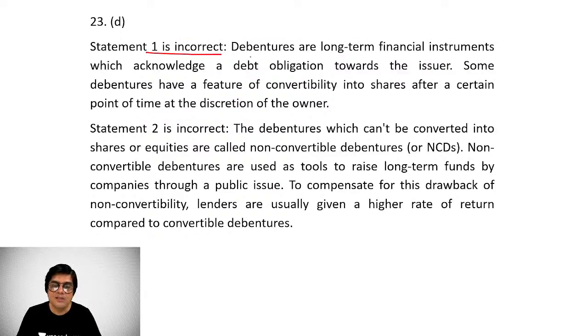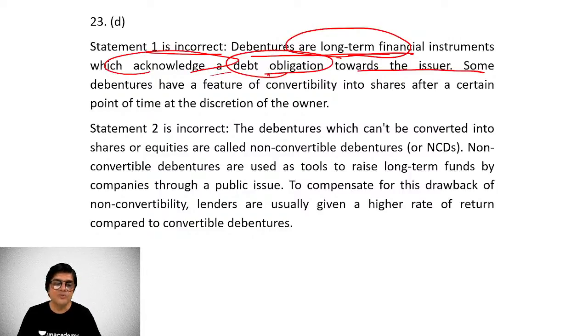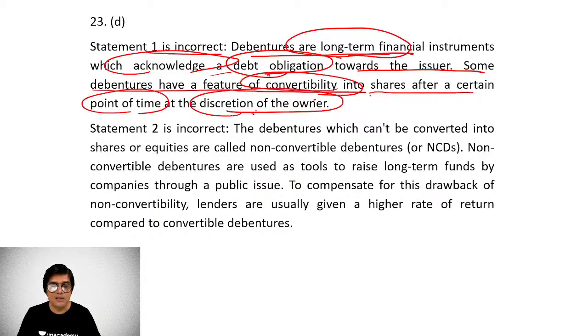Statement 1 is not correct because debentures are not short term but long term financial instruments which acknowledge a debt obligation towards the issuer. Some debentures have a feature of convertibility, not all, right? They are called convertible debentures, convertible into shares after a certain point of time at the discretion of the owner of the debenture, right? Statement 2 is incorrect because debentures can't be converted into shares or equities for non-convertible debentures.